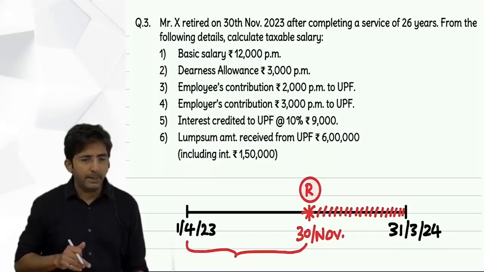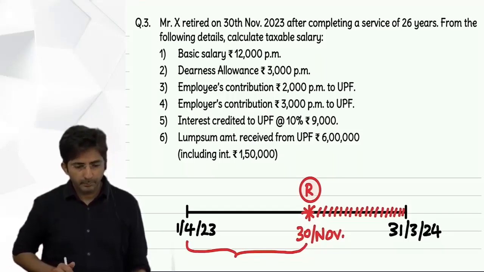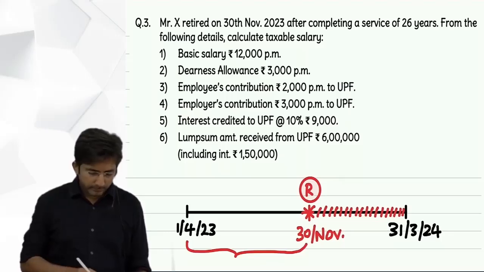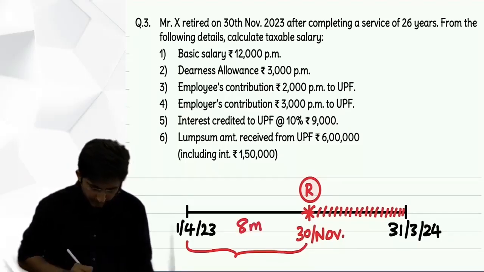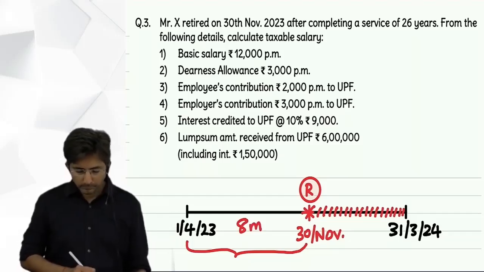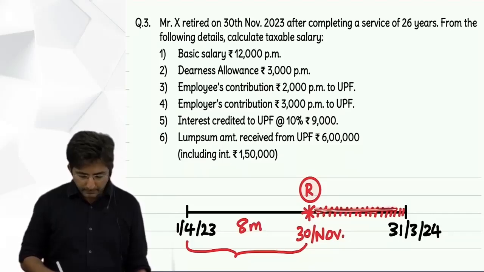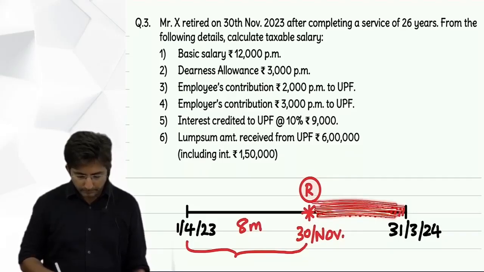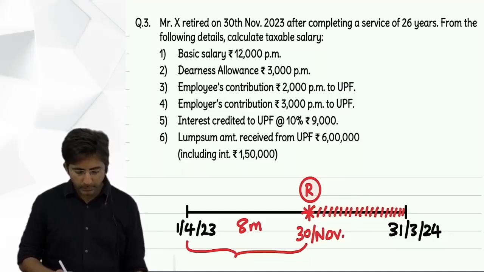Because if you have that habit, you will avoid the silly mistake. And right here it is 8 months. After retirement, you don't get salary, correct? So only for 8 months. Everything per month only for 8 months.